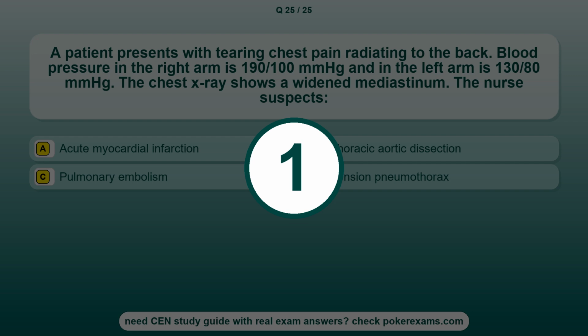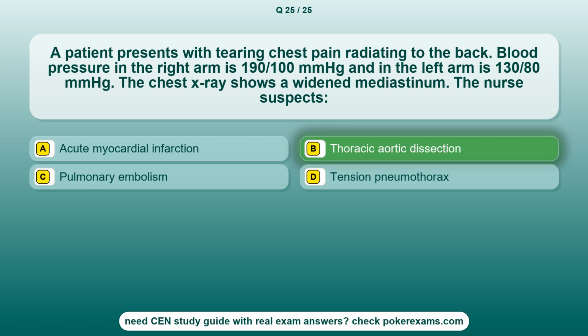The correct answer is option B, thoracic aortic dissection.